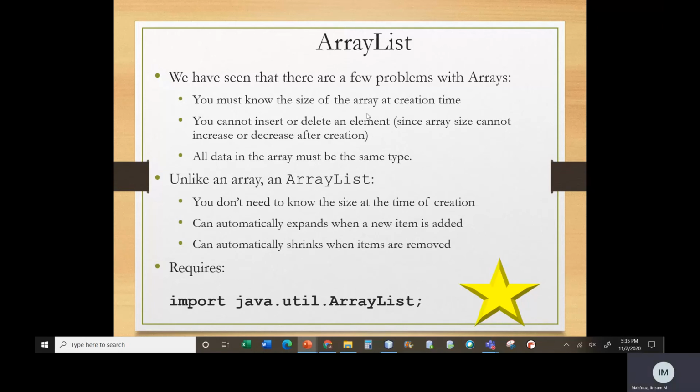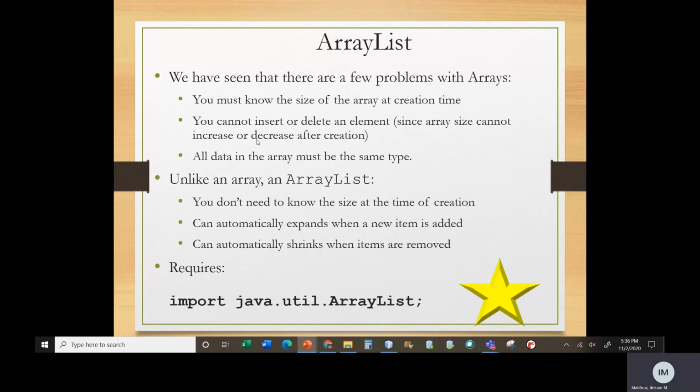Another limitation we really didn't talk about is that once you have an array of size, let's say 10, you can't make it bigger or smaller. If I have an array with all 24 students in my class, and another student requests to join the class, I can't put them in that array. There is no way, after creating an array of size 24, to make it 25. Similarly, if a student drops the class, I can't remove them from my array. I still have to have size 24 and somehow keep track that one of those students dropped the class.